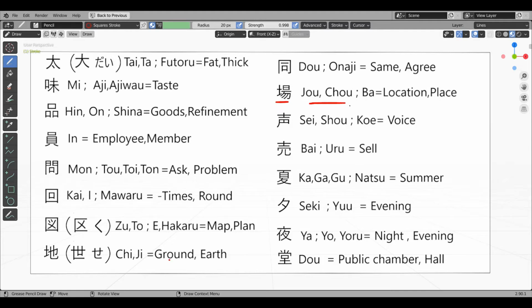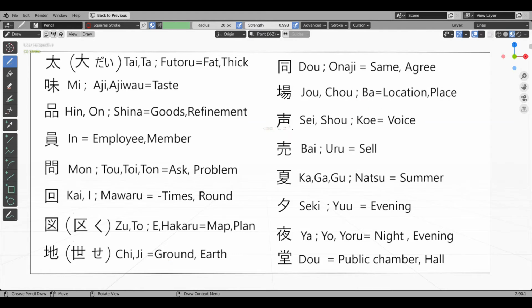Jo, cho or ba kanji. This has the mud radical which, as we have already seen, is used to say land in many kanjis. The next radical means easy or more relevantly here, simple. So this kanji means simply land. Most common word having this kanji is basho. Basho means place.